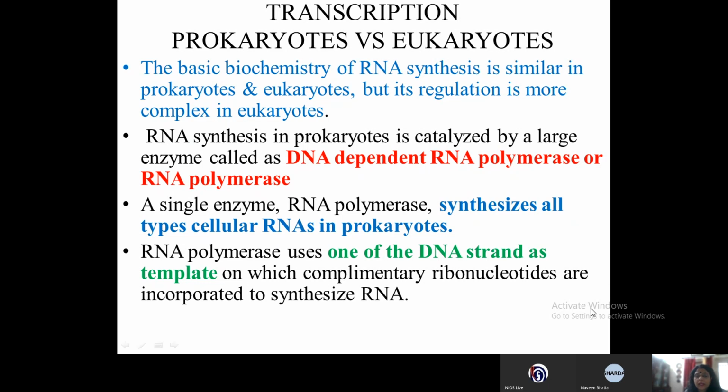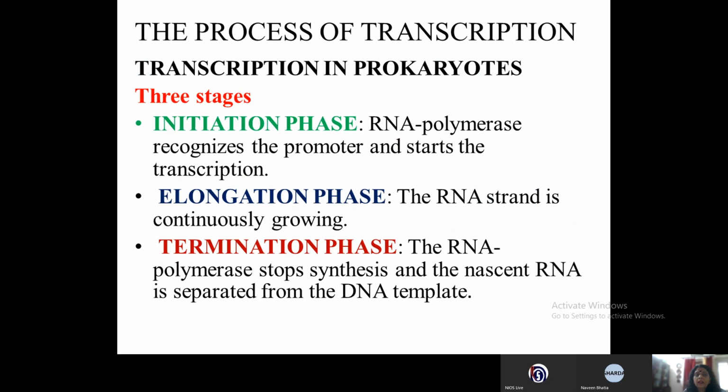Now, the RNA polymerase uses one of the DNA strands as a template on which complementary ribonucleotides are incorporated to synthesize the RNA. Now, let us see the three steps that help in the transcription in prokaryotes. So, what are the three steps? The first one is the initiation phase, then the elongation phase and the termination phase.